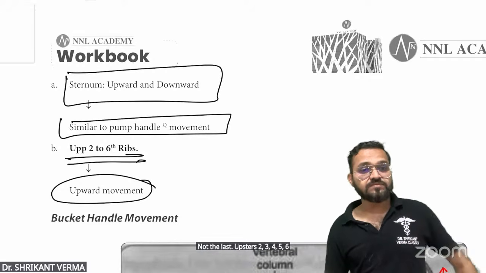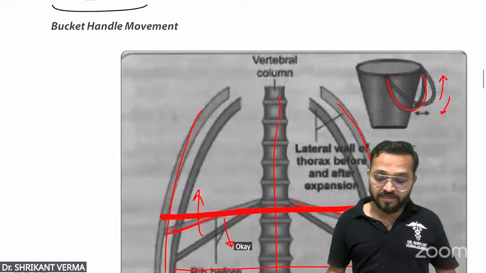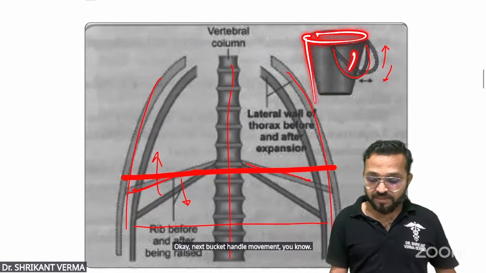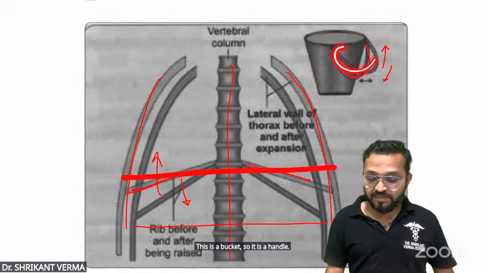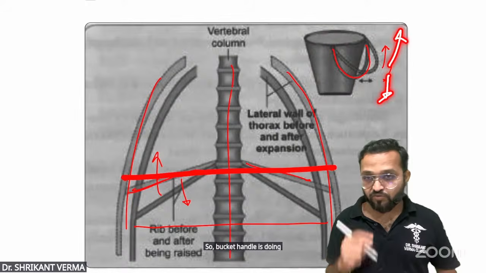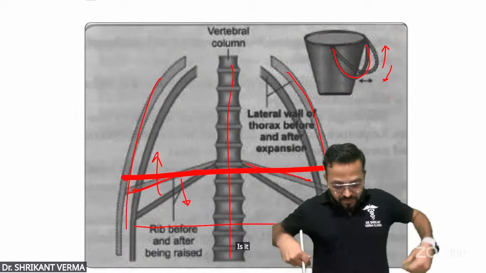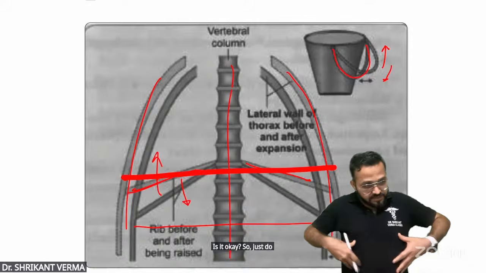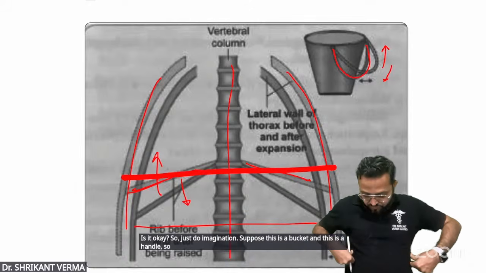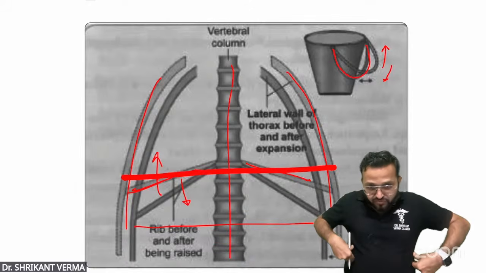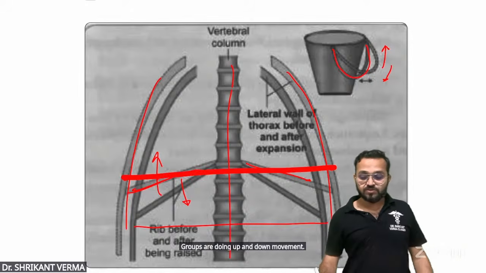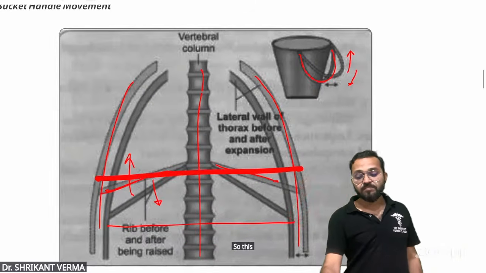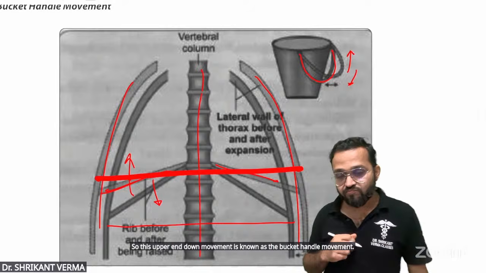Okay. Next, bucket handle movement. You know, this is a bucket, and it has a handle. So the bucket handle does an up and down movement. Is it okay? Just imagine, suppose this is a bucket and this is a handle. The ribs are doing an up and down movement, and this up and down movement is known as the bucket handle movement.